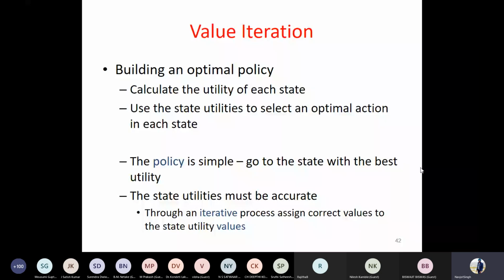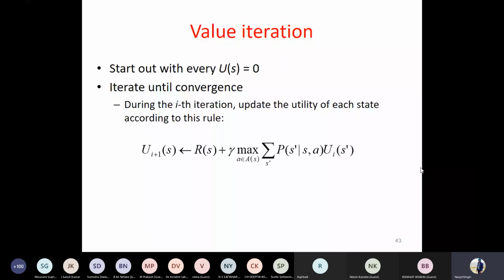Let's see what is happening. Assume that initially the utility for every state is 0 because we have not started with any action. We need to keep on iterating until convergence is achieved. So what could be convergence? Convergence could be maybe that the result in 2 consecutive iterations is not changing, in terms of utility. Or maybe the arrows are not changing. Okay. Or maybe you can fix the number of iterations. Let's say after 100 iterations, I'll stop.